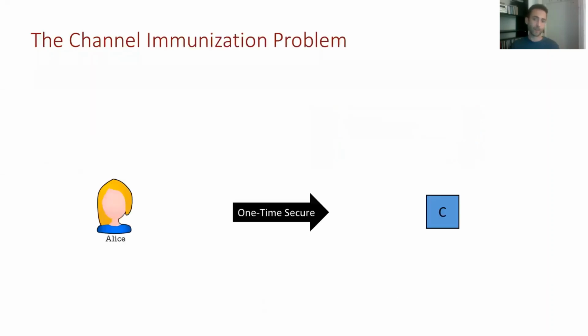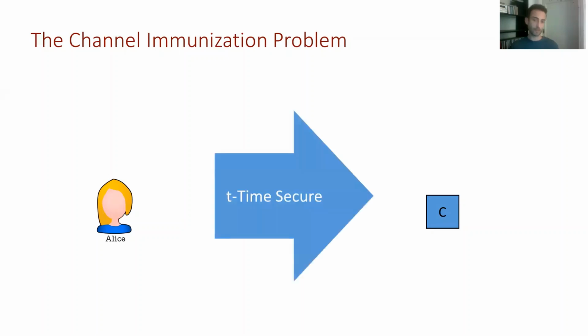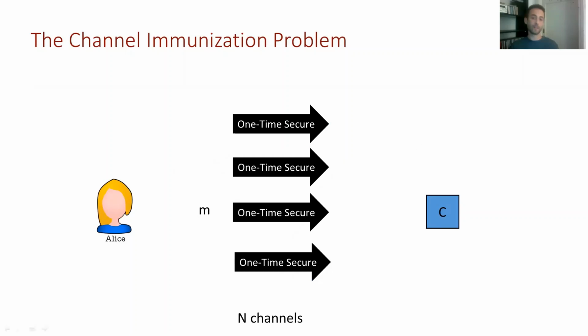And we do it with a reduction to the following channel immunization problem. As we said, Alice has a one-time secure channel it can use, and we want to turn it into a T-times secure one. The way we start is using n one-time secure channels. On each channel, Alice can send a message and it will come out on the other side to the referee. But if she sends two messages on the same channel, the security breaks and everything leaks.